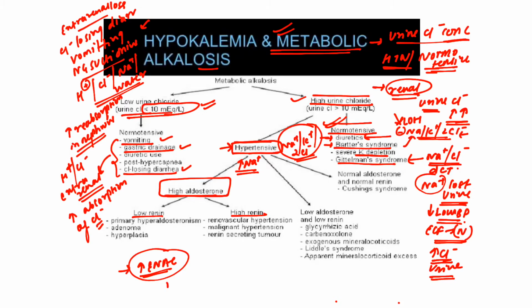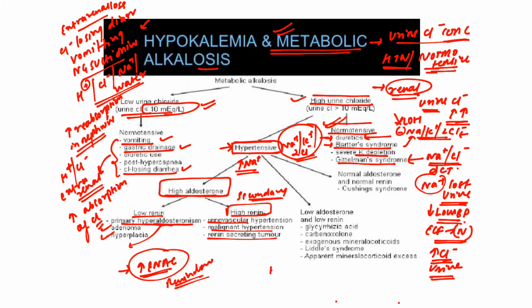When the renin is low, that means there is autonomous production of aldosterone due to primary hyperaldosteronism, which could be secondary to adenoma or hyperplasia. Whereas when the renin is high, there is a secondary cause for hyperaldosteronism, probably renovascular, some renin secreting tumor, or malignant hypertension.